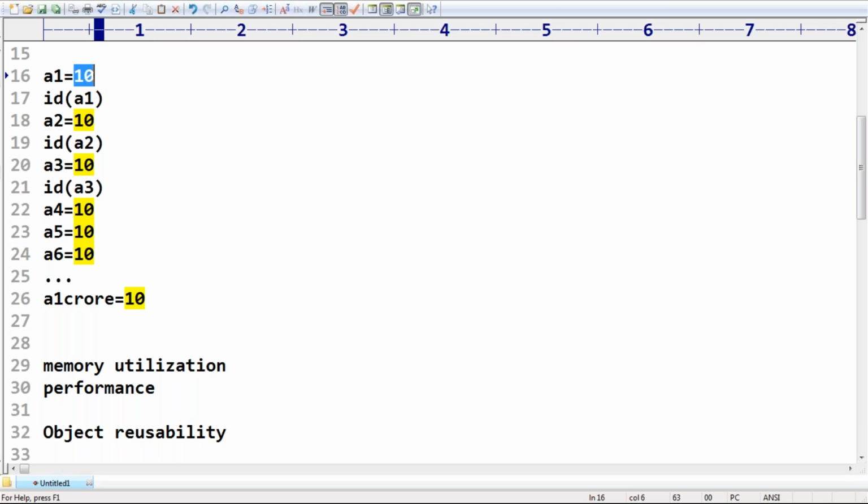In the future, if anywhere an object with content 10 is required, don't create a new object. The existing object only can be reused. Clear? Are you able to understand?